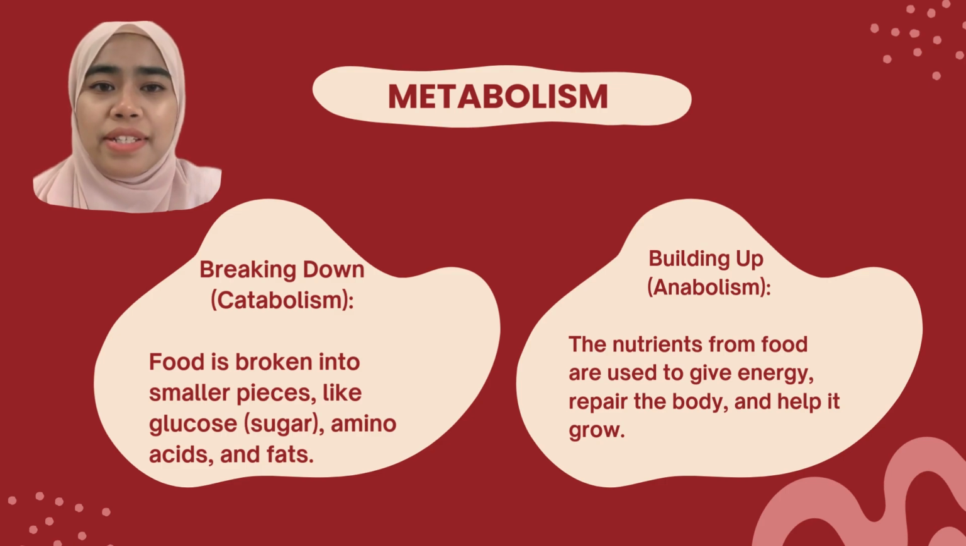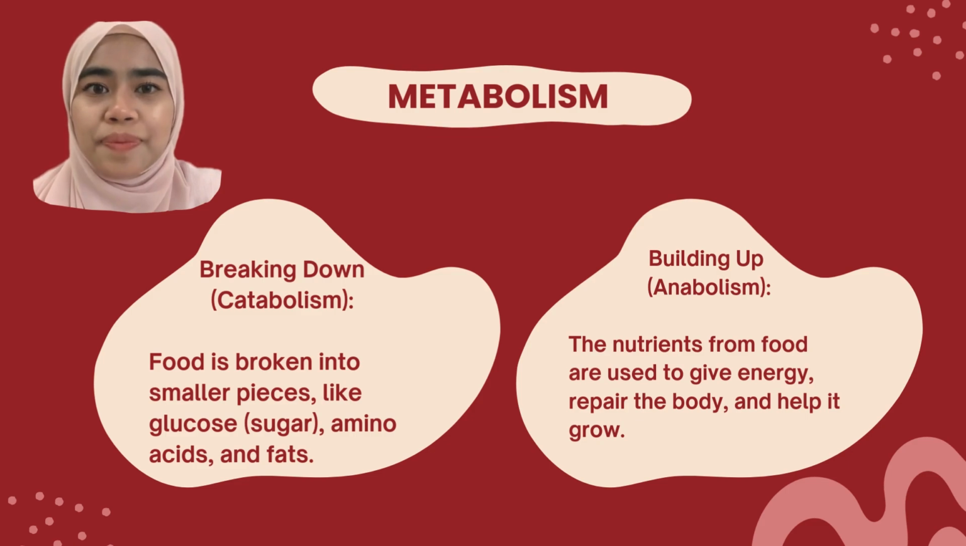Next is metabolism. Metabolism in the digestive system is how your body turns food into energy and nutrients. It has two main parts. Firstly is catabolism, which is breaking down the food into smaller pieces like glucose, amino acids, and fats. Secondly is anabolism, which is building up: the nutrients from food are used to give energy, repair the body, and help it grow.